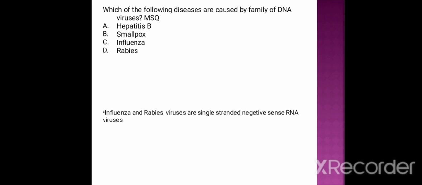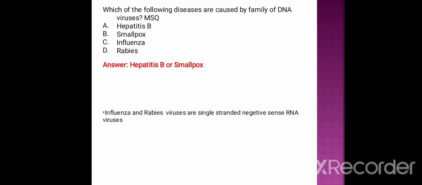Next question. Which of the following diseases are caused by the family of DNA viruses? Option A is hepatitis B, option B smallpox, option C influenza, option D is rabies. And the correct answer is hepatitis B and smallpox.